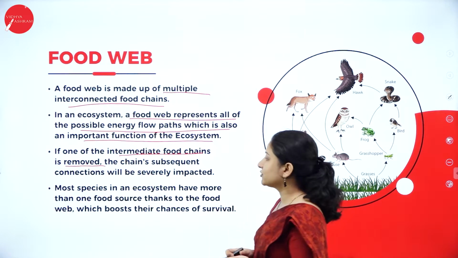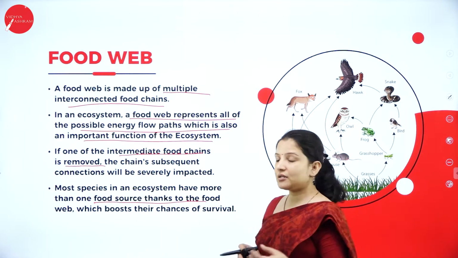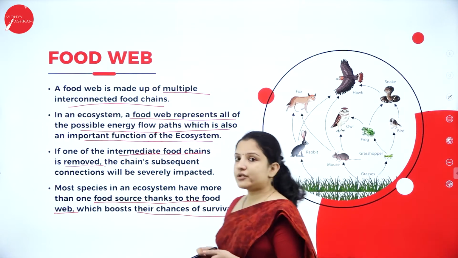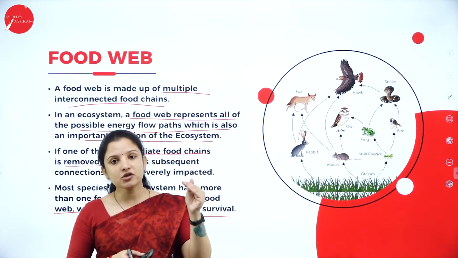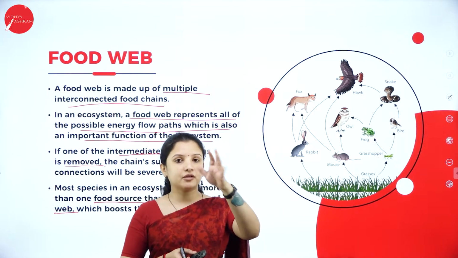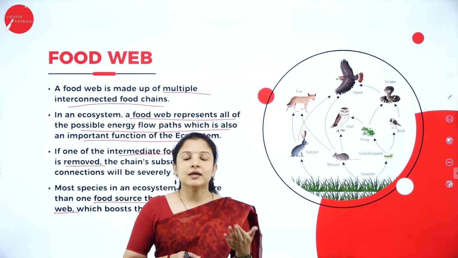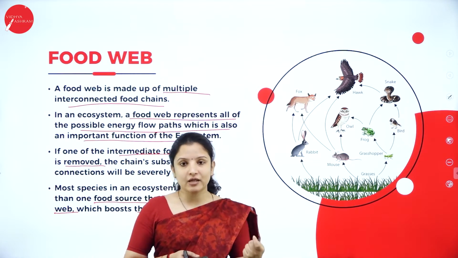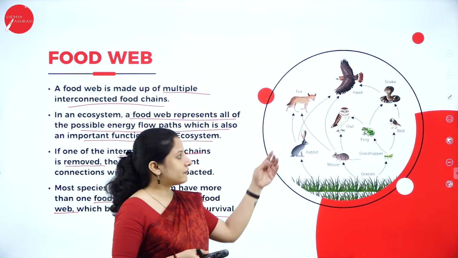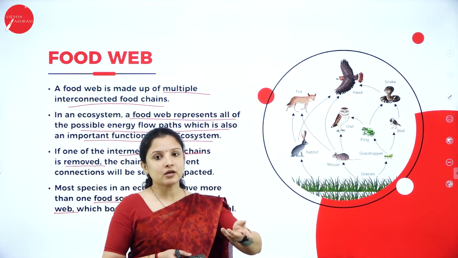Most species in an ecosystem have more than one food source, and that is nothing but the food web, and this actually boosts the chances of survival. In a food chain, the energy flows in only one direction, from one organism to the other, from the other to the other, like that, right? If any one organism is lost in between, then it is very difficult because the food chain will get altered. But that doesn't happen in the food web most of the time. Why? Because if one organism is lost, then the consumer will have the opportunity to feed on another organism.